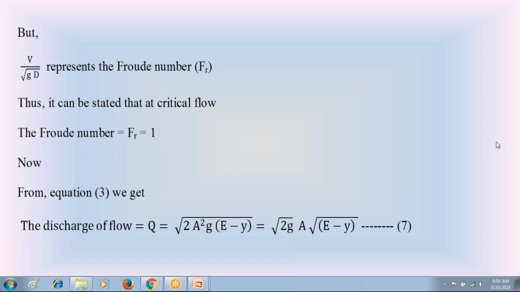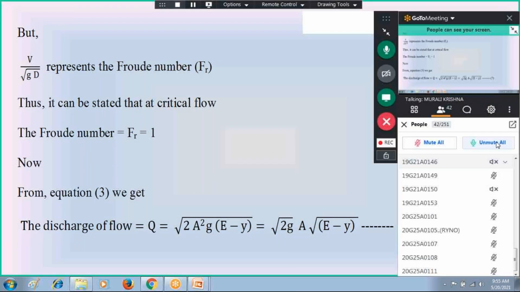Y plus Q square by 2g A square, sir. Yes. E is equal to, please follow that equation 3. In terms of discharge Q, specific energy E is equal to Y plus Q square divided by 2g A square.